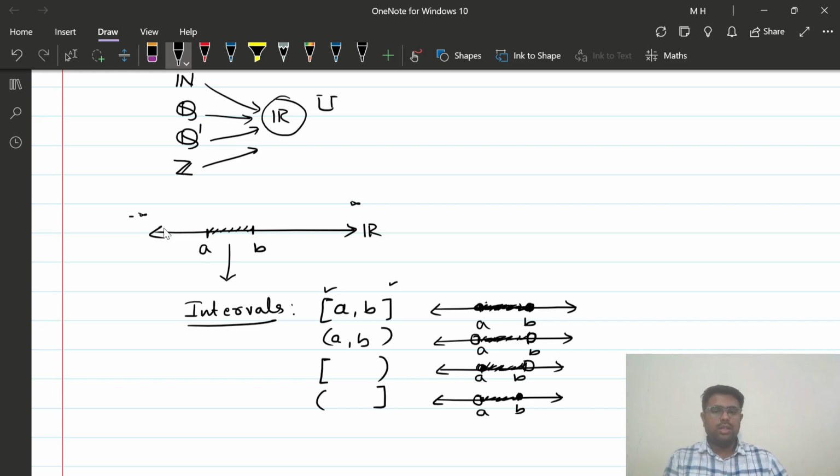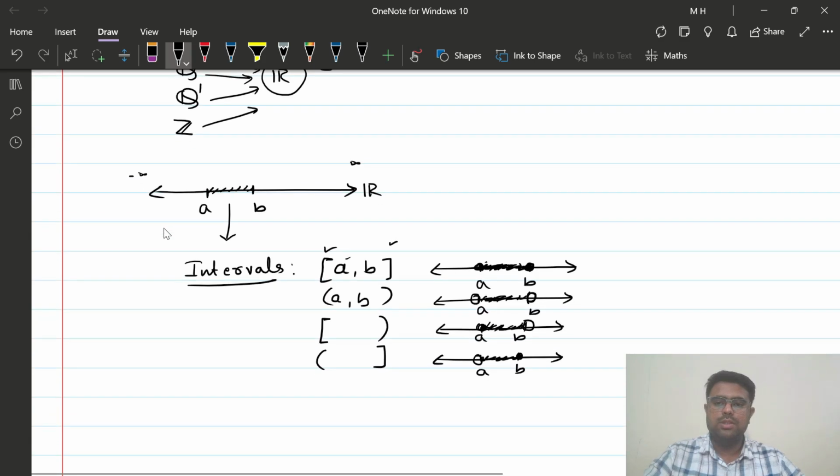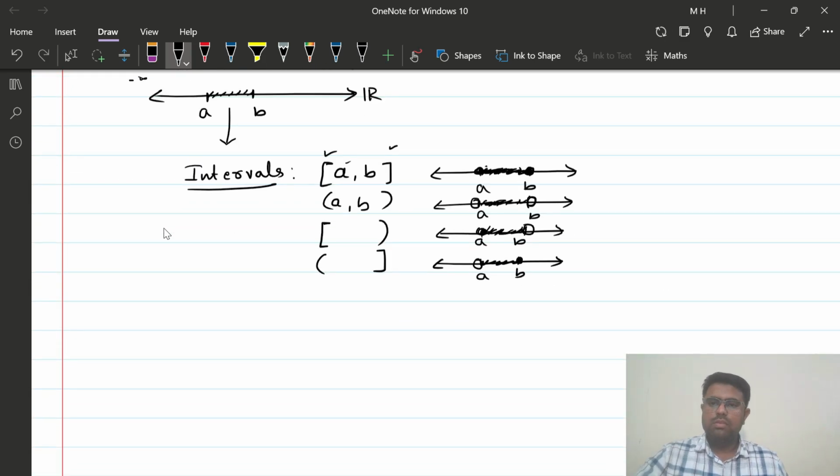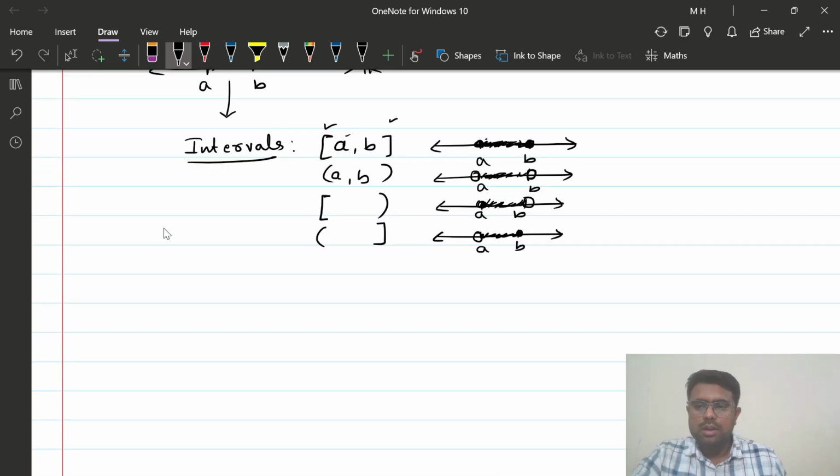So since all the numbers that are lying in the interval are going to be the real numbers, all the intervals that we have listed out are the subsets of the set of real numbers. Okay. So this is also what we had learned in the chapter sets. And after all this, we had a small section in the chapter which was the operations on sets. Operations on sets, right?